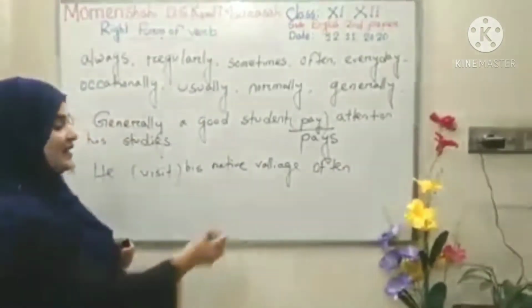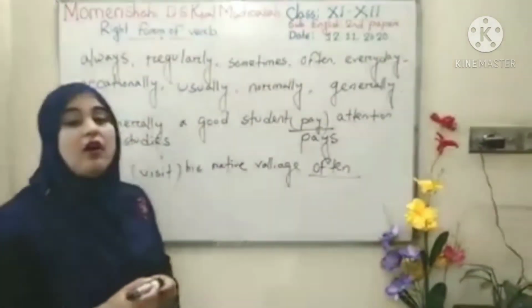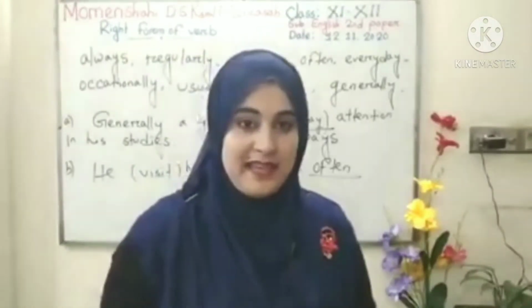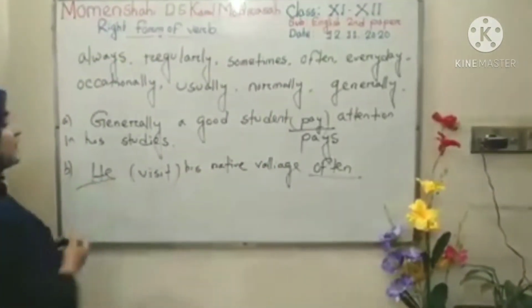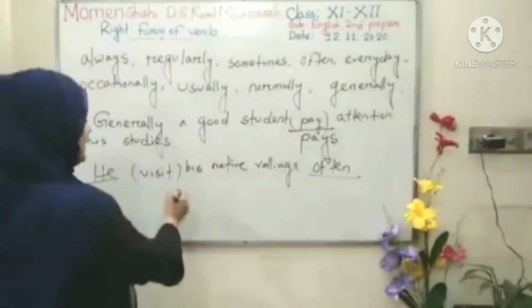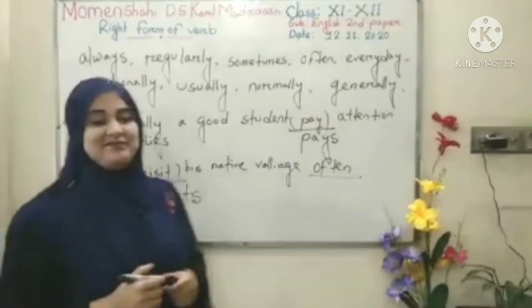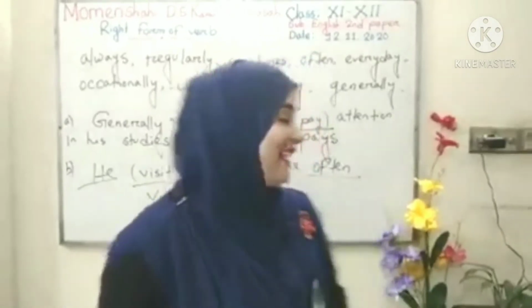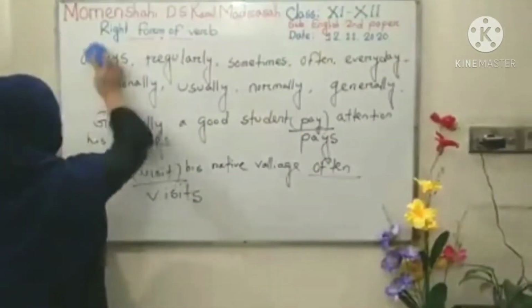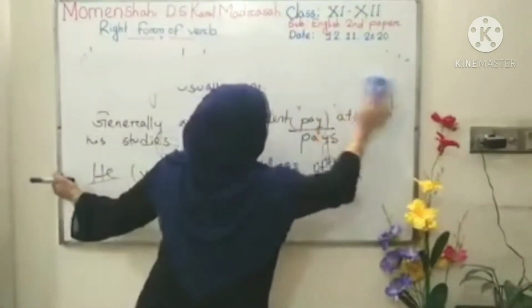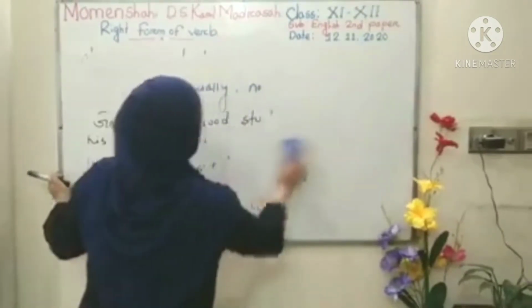So here is also an indicating word of present indefinite, and as it is third person singular number, here we can use visits. Understand? Okay, thank you.